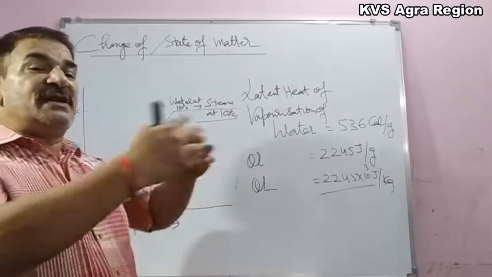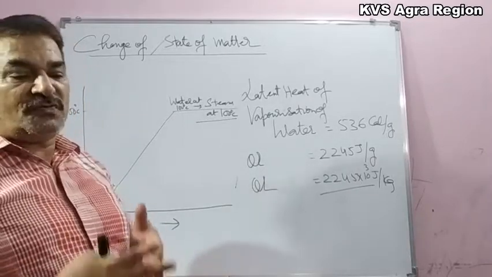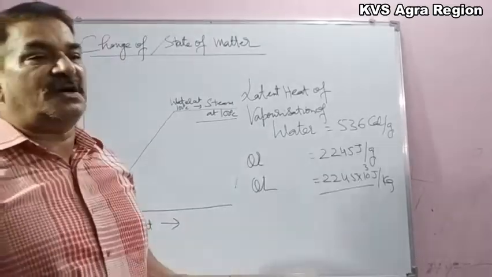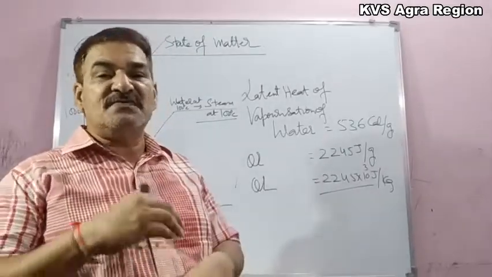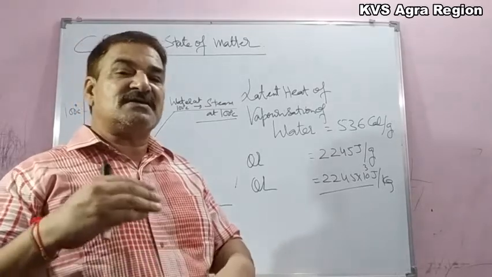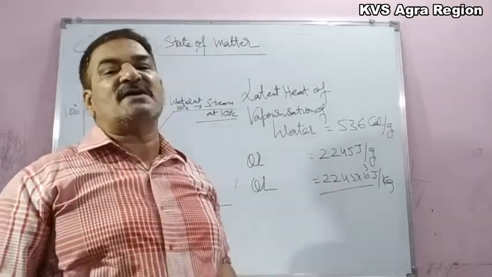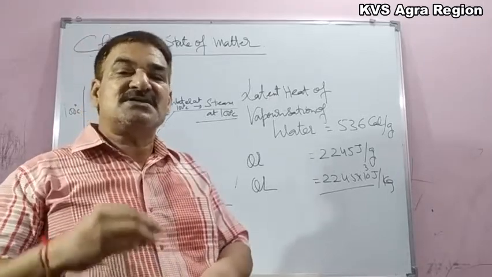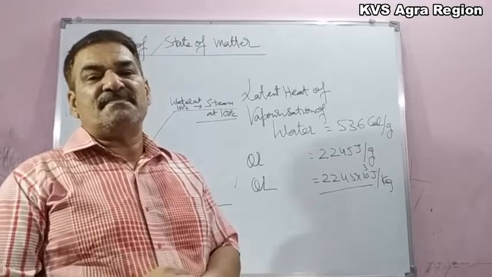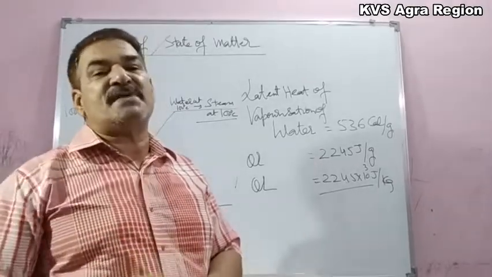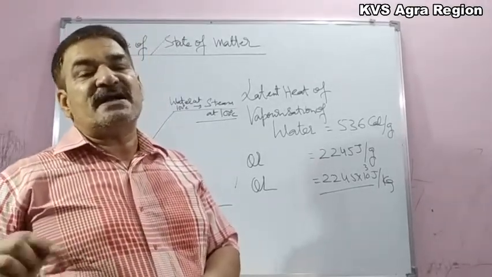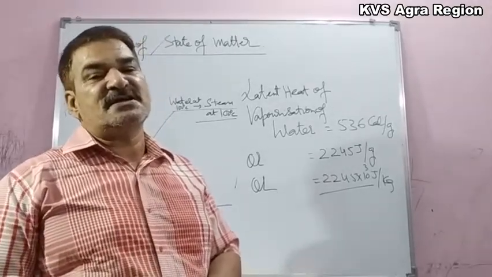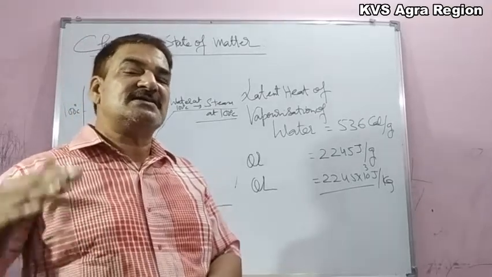And when steam condenses into water, a huge amount of heat is released. It is the reason we get a severe burn when steam is incident on any body part of ours. Steam at 100 degrees Celsius causes a more severe burn than water at 100 degrees Celsius.